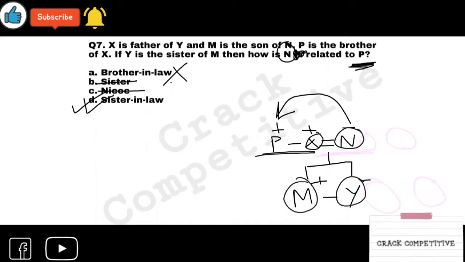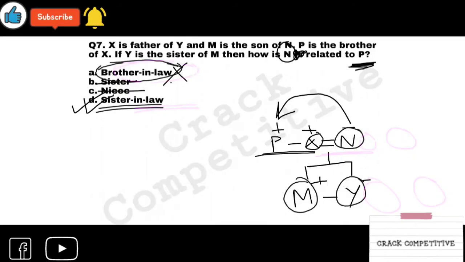If Y is the sister of M, Y and M are brother and sister. They are in the same generation, and Y is the sister of M. So Y is a female, M is a male. Similarly, X is a male. We have already seen that, and N is female. We have now proved that. Now the question is, how is N related to P? N is related to P as a sister-in-law, not brother-in-law. People make mistakes in this part also.